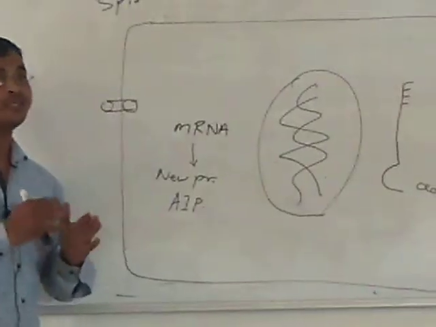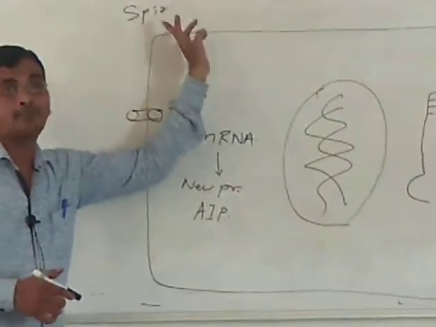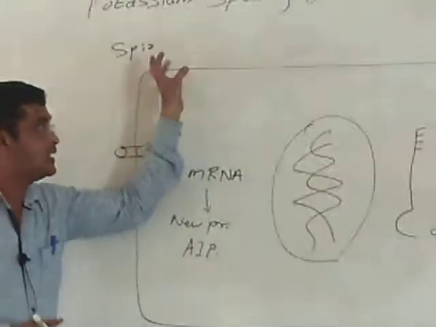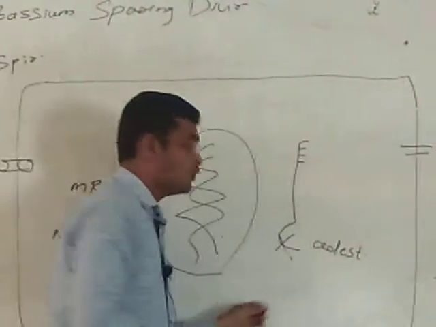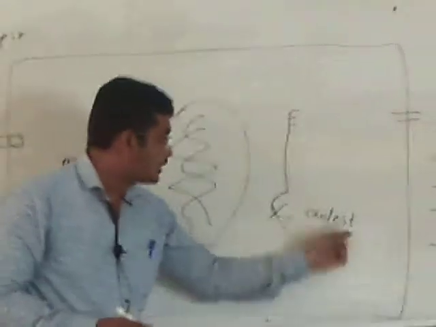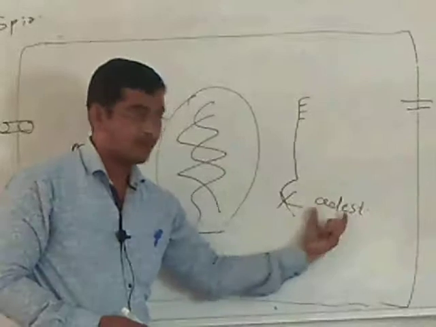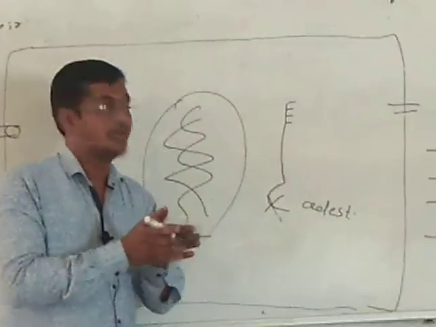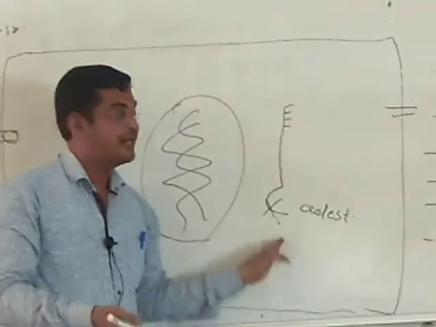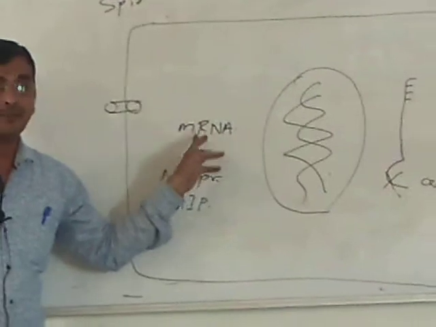So if we are using aldosterone antagonist, the name of drug is spironolactone. Spironolactone, what it will do? Simply it will block aldosterone receptor. So what will happen? Aldosterone is not binding with aldosterone receptor. If aldosterone is not bound to aldosterone receptor, so what will happen? Translocation process is inhibited. If translocation is not there, so no more mRNA is synthesized.